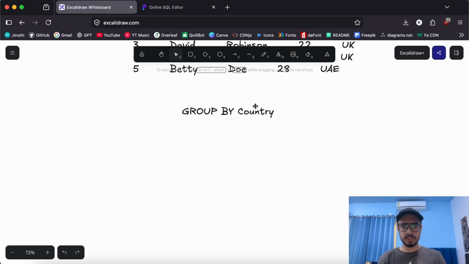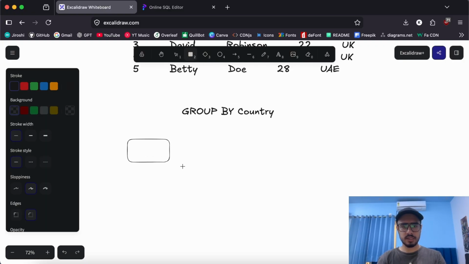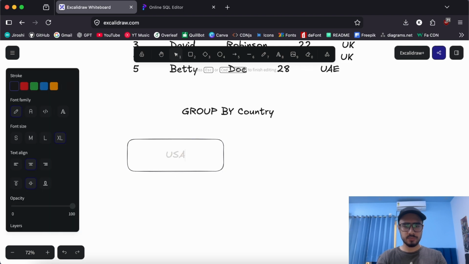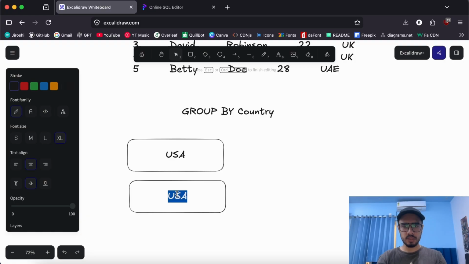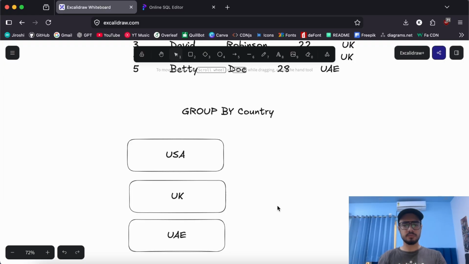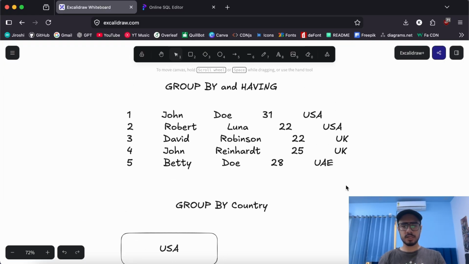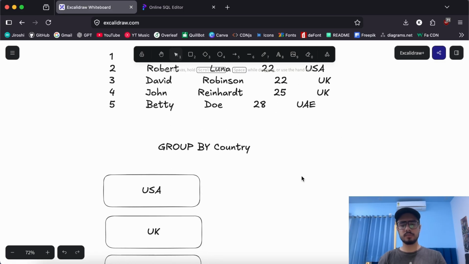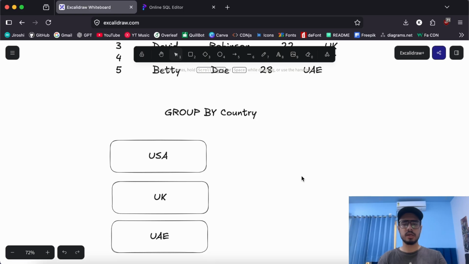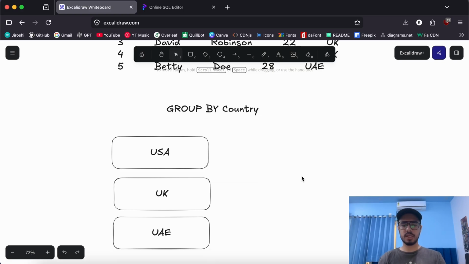So let's simply create a diagram showing the buckets. The first bucket becomes USA, then the second bucket becomes UK, and the third one becomes UAE, right? So when we apply group by over countries, it groups all these countries together into 3 buckets, or if there are more countries, it will make more such buckets. And for now we just have USA, UK, and UAE, right?